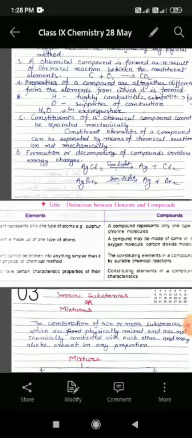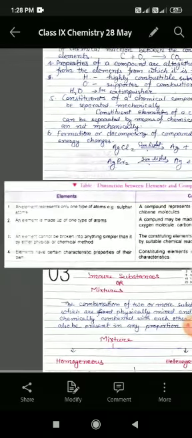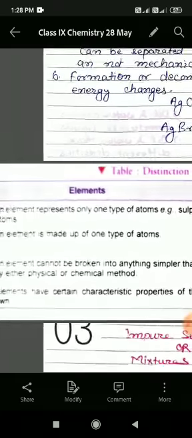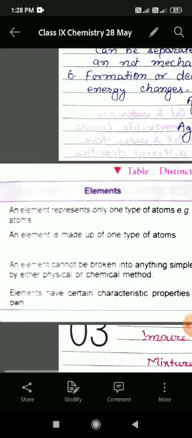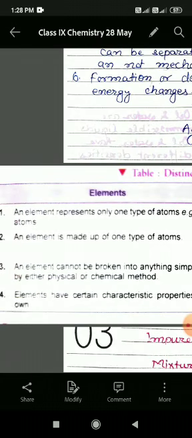After this, students, we will discuss the difference between elements and compounds. So here, what are the differences between elements and compounds? First of all, elements. An element represents only one type of atoms, for example sulfur atom.